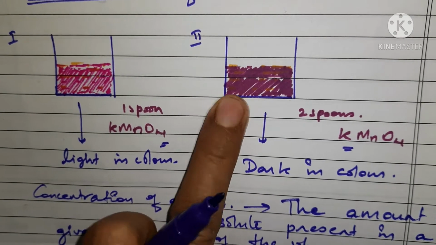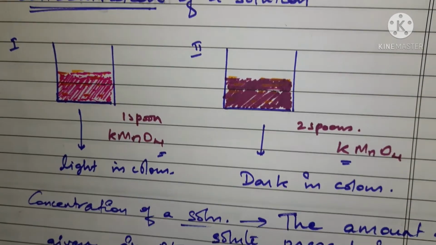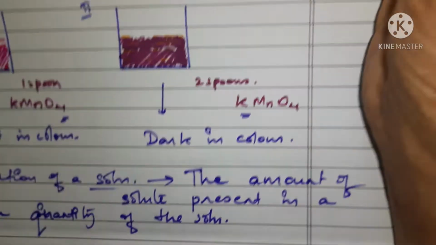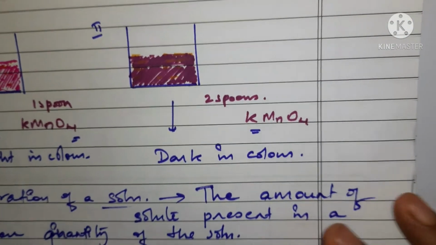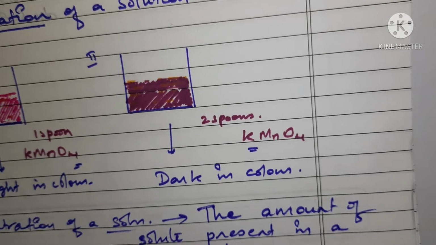A larger quantity is there in this, whereas in this case some small quantity is there. This is why we came to know about the concentration of solution. That amount of the solute which is present in the given quantity of solution is known as concentration of solution.